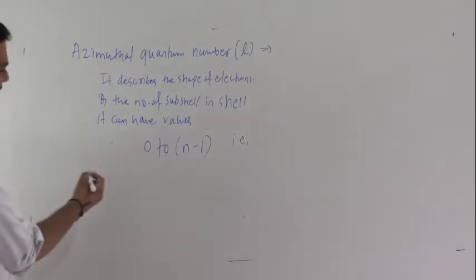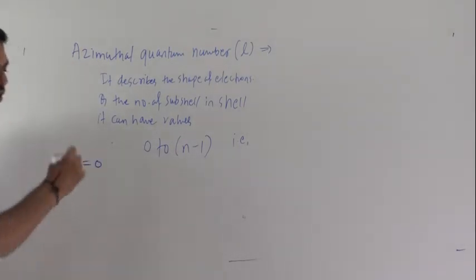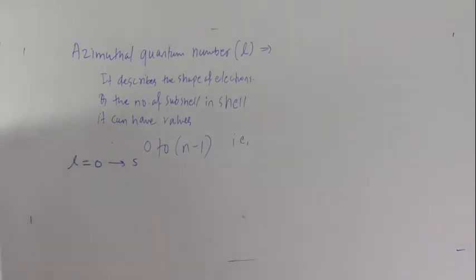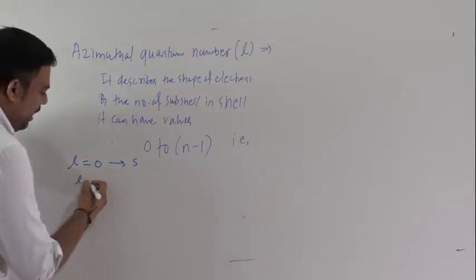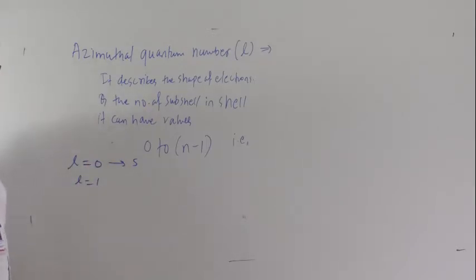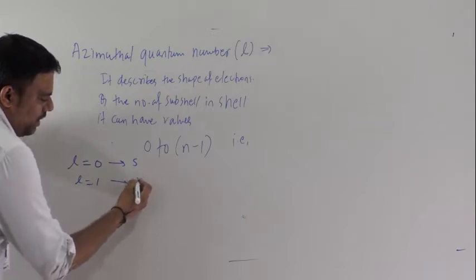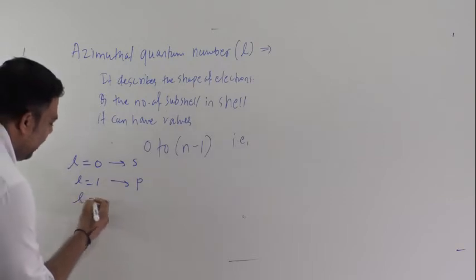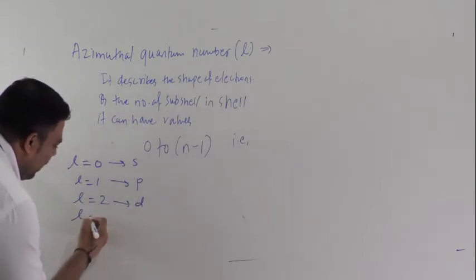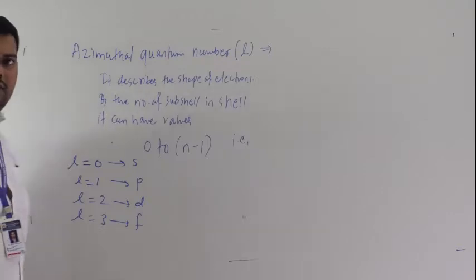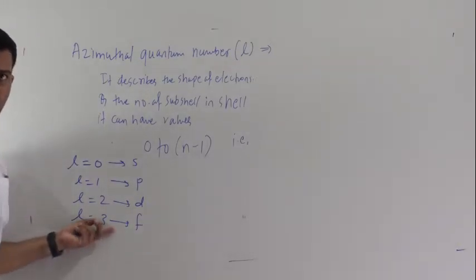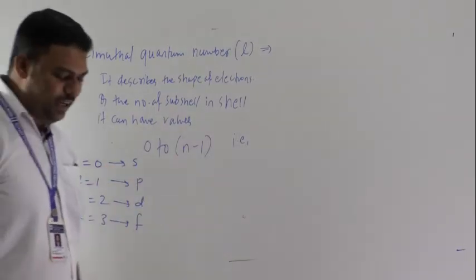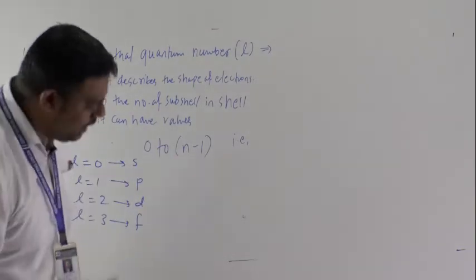So L is equal to 0 means what? Your S. Then L is equal to 1 means what? Yes, P. Then L is equal to 2 means what? D. L is equal to 3 means what? F. So 0 to n minus 1, how can we identify this here?